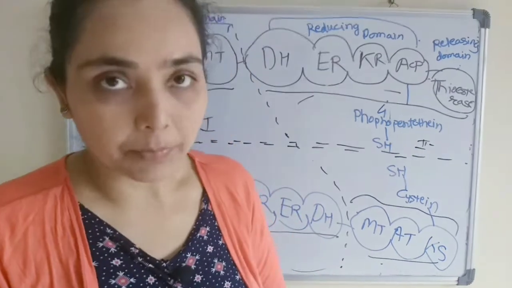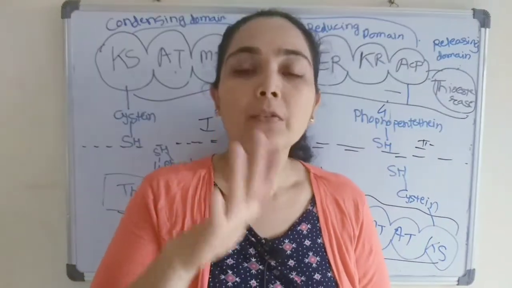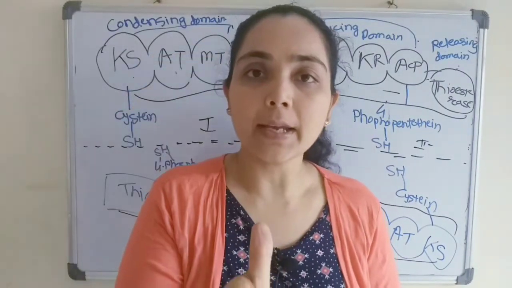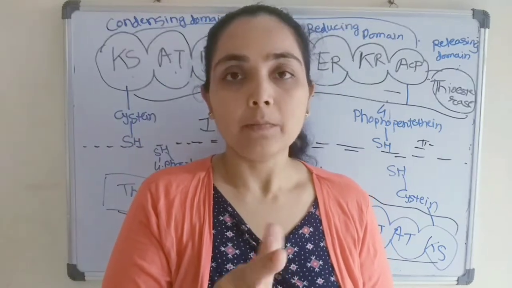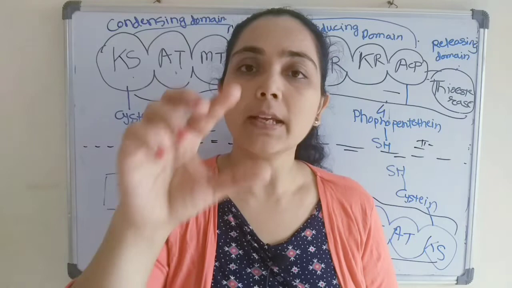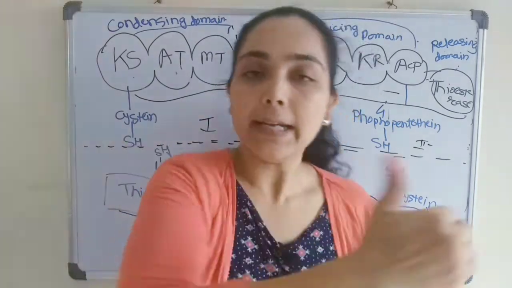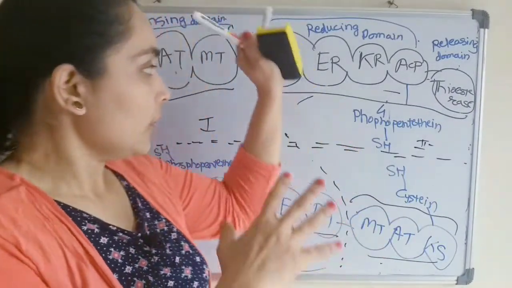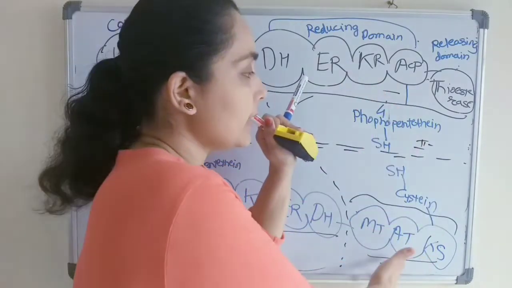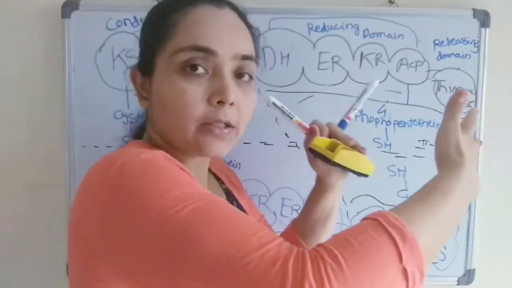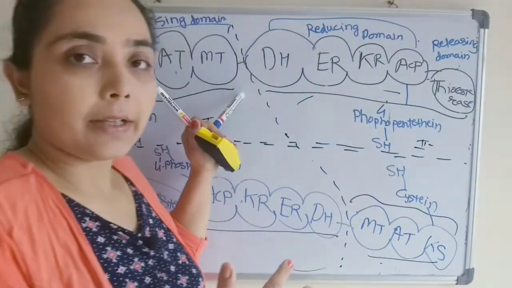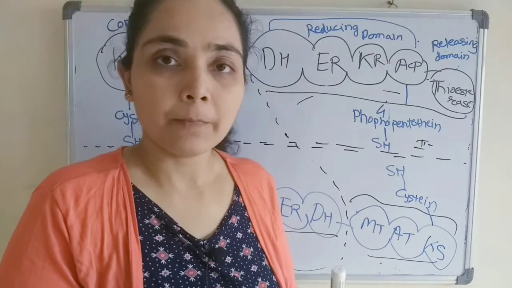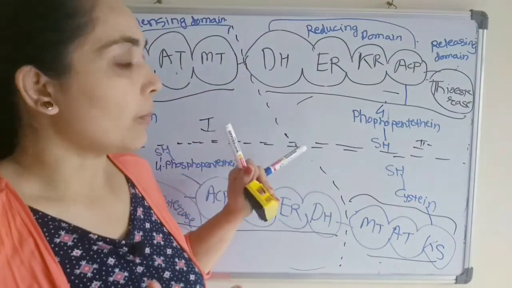Okay, are you getting what is happening? We are talking about the fatty acid synthase complex. Fatty acid synthase is a dimer having two monomers. One monomer has 7 enzymes and one acyl carrier protein. So that is one monomer. The second monomer also has 7 enzymes, one acyl carrier protein, but it is present in an antiparallel orientation. And to become functionally active, the first 3 enzymes will interact with the 4 enzymes of the other subunit. So that way it will become one functional unit, and here also 3 enzymes plus 4 enzymes of the other will combine together to make another functional subunit. Okay, so this is about the fatty acid synthase complex.